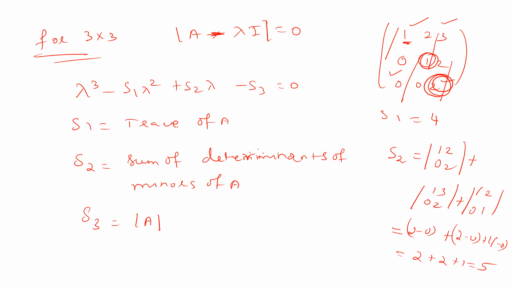Okay. So what is the determinant of A here? Expanding along the first row, 1 into 2 minus 0, that is 2. So the equation is lambda cube minus S1 value, which is 4, 4 lambda square plus S2 value, which is 5 lambda, minus S3 value, which is 2, equal to 0. So this is the characteristic equation for this matrix.